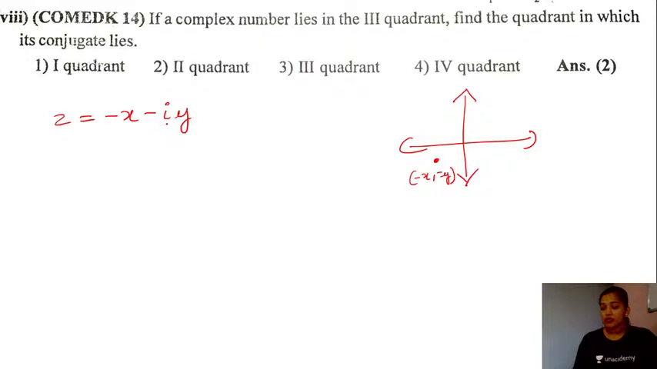So when we are taking the conjugate, we take the negative value of y, right? So here you have minus of y. So minus of minus y, that is going to be plus y, and its conjugate will be minus x plus iota y. And minus x plus iota y, this will be in the second quadrant here. So option 2 will be the right answer for this question in this case.